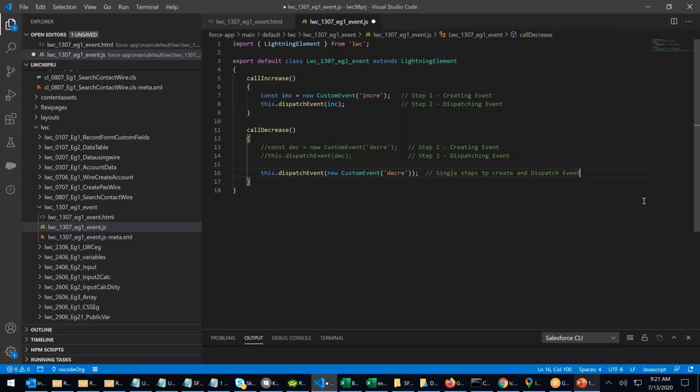Single step to create and dispatch event. You can choose whichever way you want. You can create an event separately, then dispatch it, or create and dispatch. You're creating the event in the bracket and you're dispatching the event. My work is done. Control S.